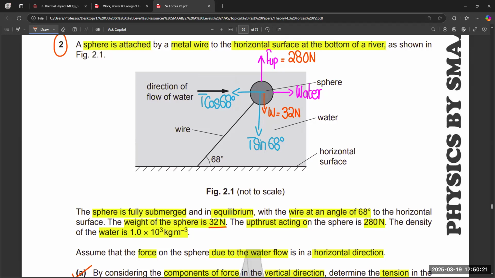Any confusion now? Because we have to consider all the possible forces acting on the body, and then with the help of all the possible forces, we find out the components and relate with the question.